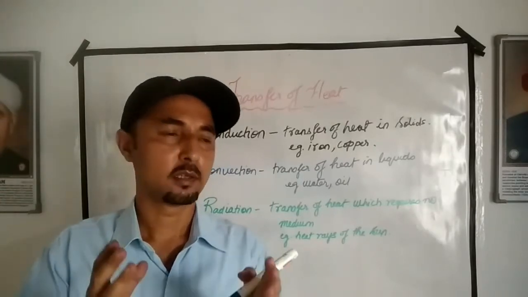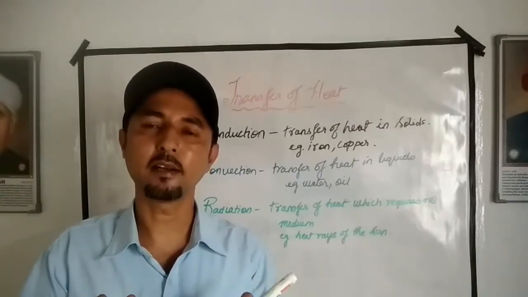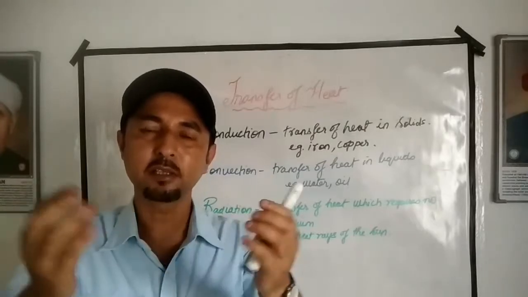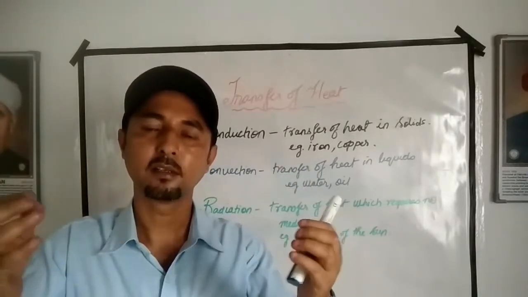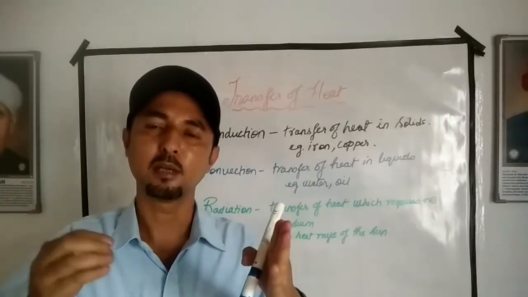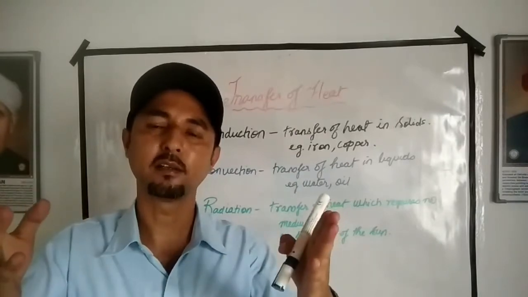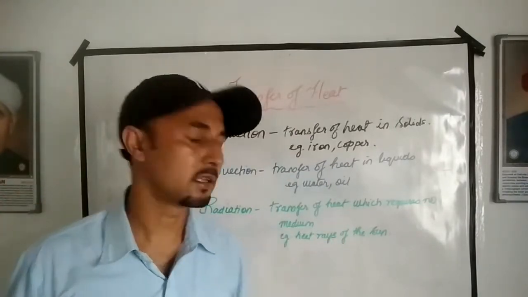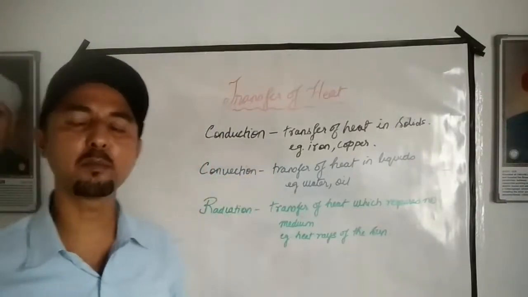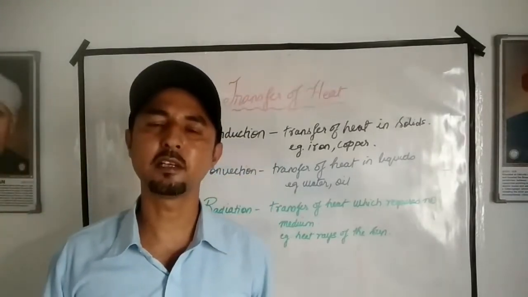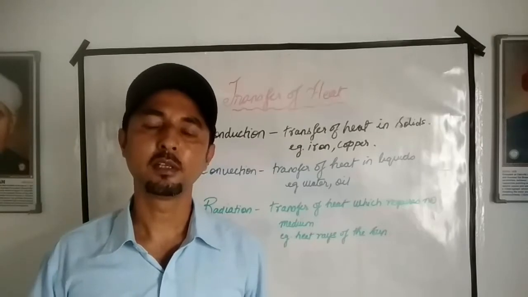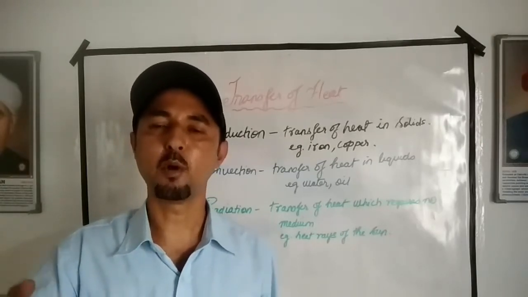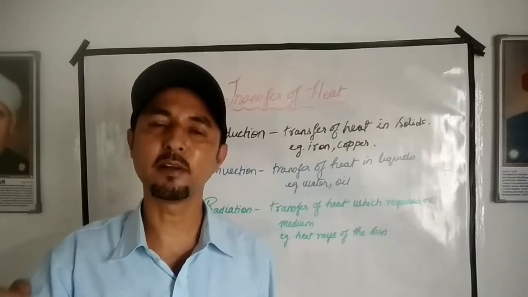Similarly, a hot iron used for pressing our clothes emits heat. That emission of heat from the iron on the environment is known as radiation. So these are the three processes by which heat is transferred. We will see it by doing a small activity and it will be very interesting.